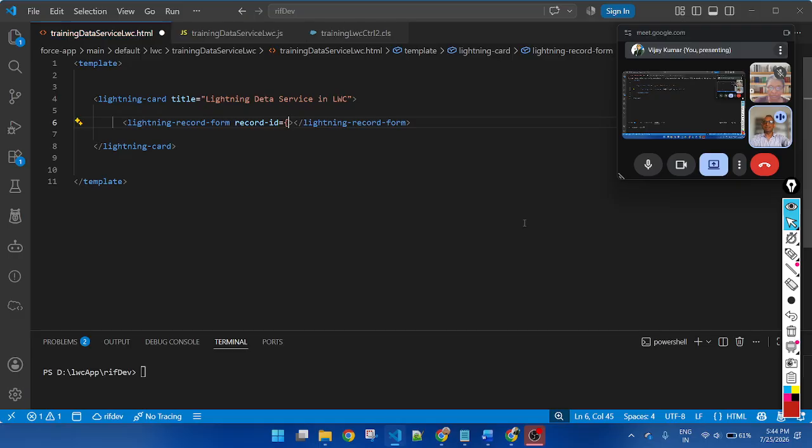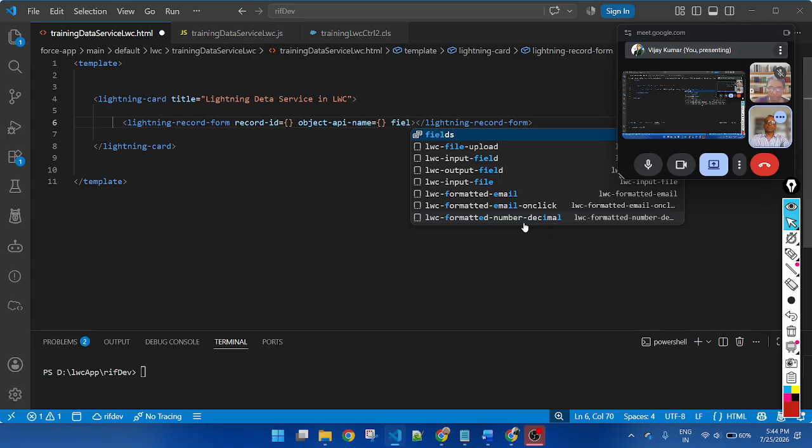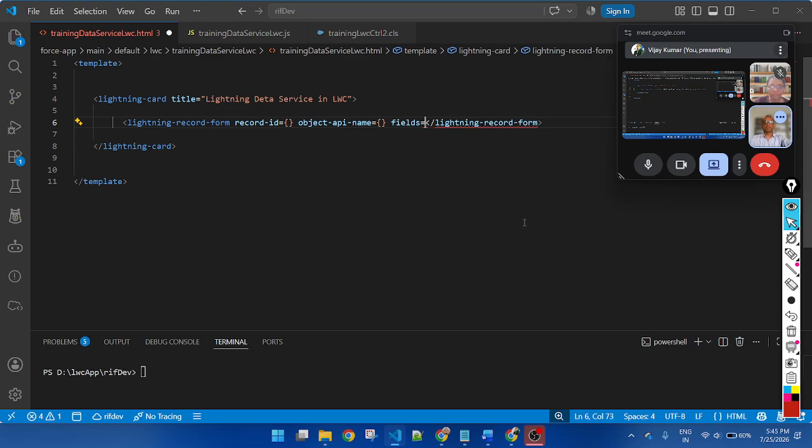Record ID, I will create a variable. Then object API name, which means the object in which you want to insert a record. Here I will pass an object name. Then fields, which fields you want to display.